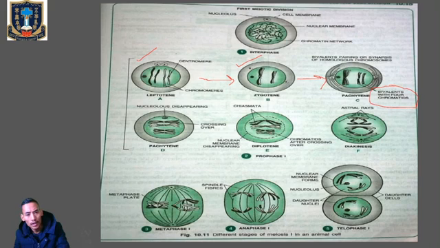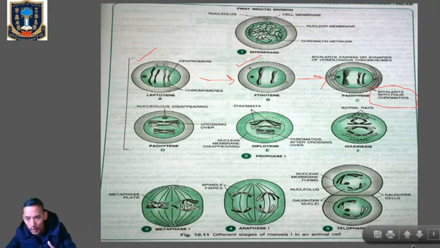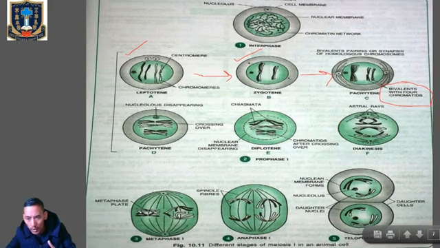Number 2, write down, the pachytene stage is characterized by the appearance of recombination nodules. So pachytene is mainly characterized by the appearance of recombination nodules. So let's check it out.